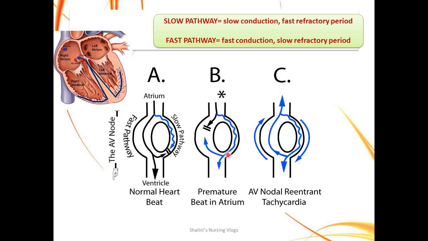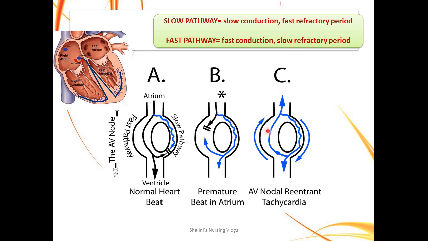Now when it reaches the distal end, it tries to get back through the fast pathway. In case of AV nodal reentrant tachycardia, the impulse comes, a premature beat is coming, and it is not conducted through the fast pathway because it is slow refractory.